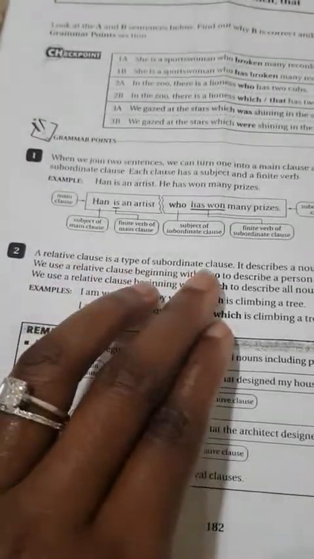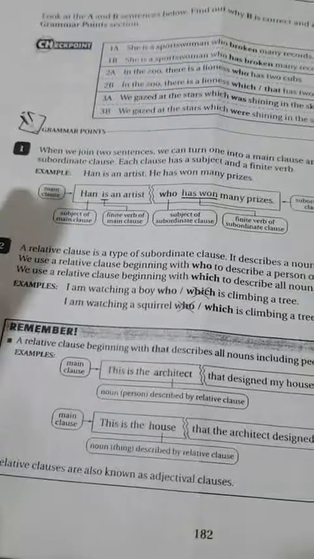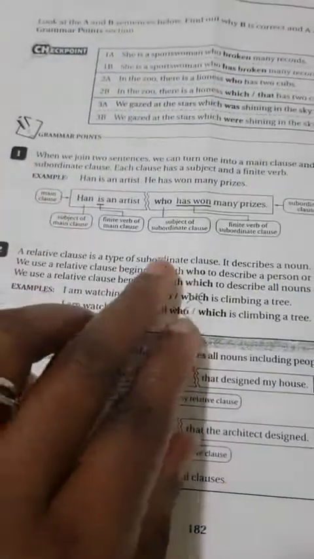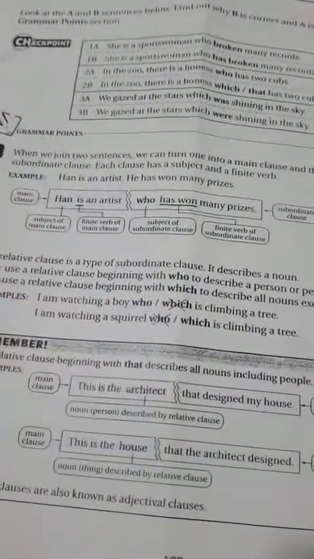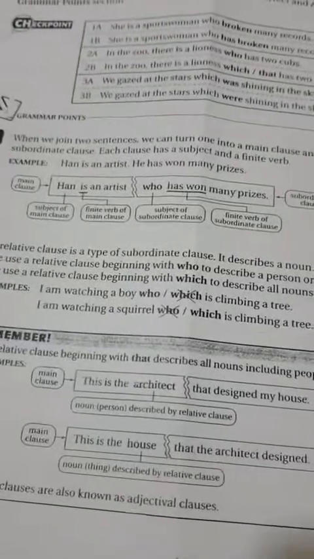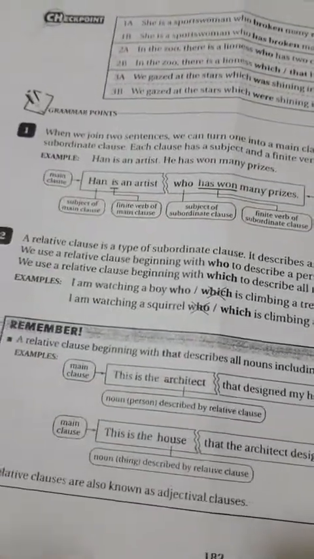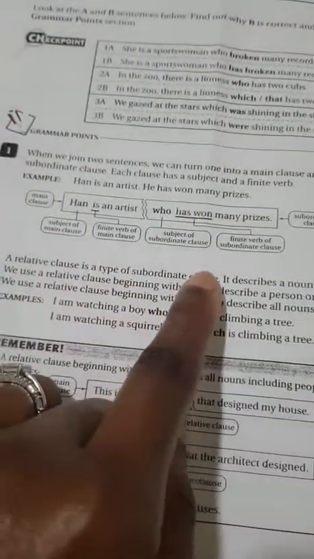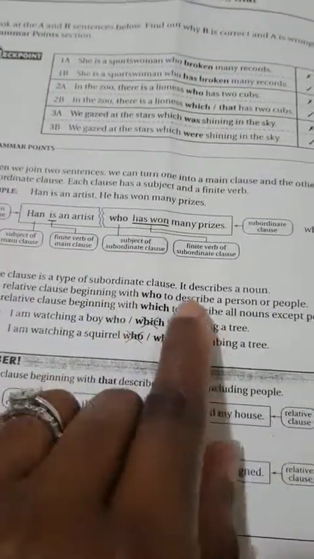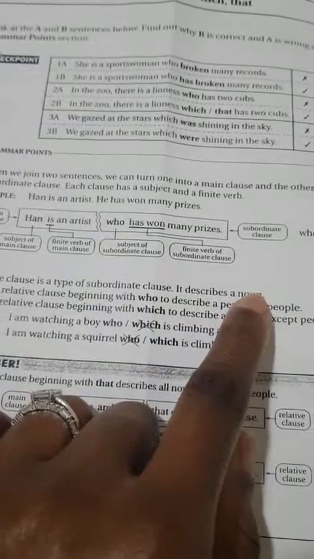Now, Rule 2 says a relative clause is a type of subordinate clause. I've been saying that from the beginning. Subordinate meaning, again, dependent clause, a clause that cannot stand on its own. It doesn't have a full meaning on its own. So a relative clause is a type of subordinate clause. It describes a noun.